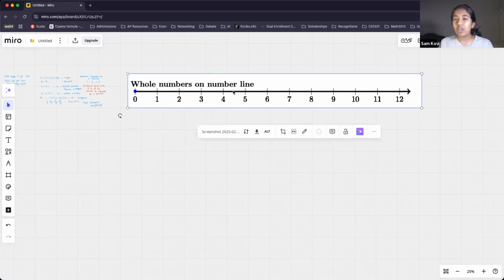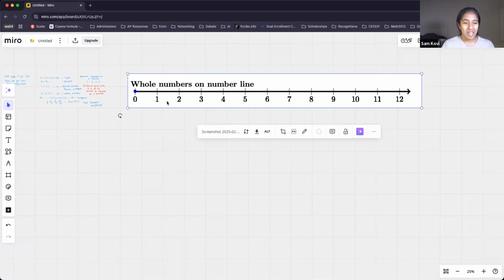So whole numbers start at 0 and go all the way onwards from there. So we're literally just starting from 0 and then counting forever upwards. They don't include negative numbers, fractions, or decimals. On the number line, it's literally just 0, 1, 2, 3, 4, all the way up until infinity.